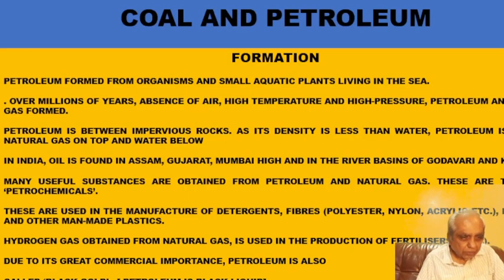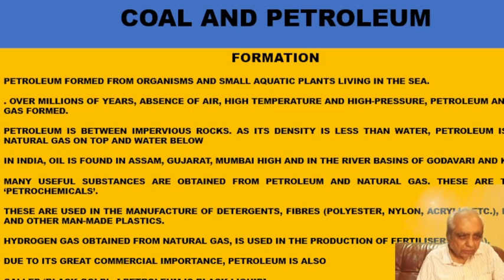Hello students. So today we will continue with our chapter 5, namely coal and petroleum. Last time I explained to you how coal is formed and what are the various products that we get with destructive distillation of coal and their uses. This time we will study about petroleum. So we will study in the same manner how petroleum has got formed and what are the products we get from petroleum and what are their uses.